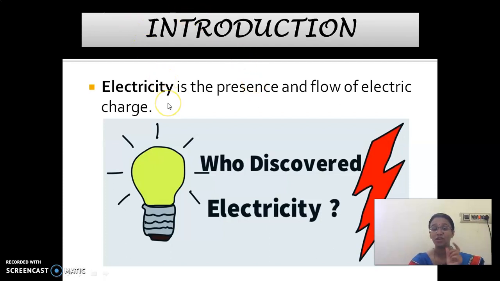Today I am going to give you many contents which are not there in your book. So just have a note of it. I am repeating it again and again. What is meant by electricity? Electricity is the presence and flow of electric charges. Electricity is nothing but a flow of electric charges. The charges are nothing but plus and minus charges. So that flow of charges is called electricity.